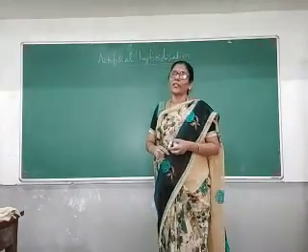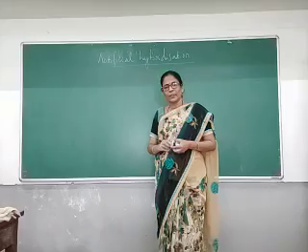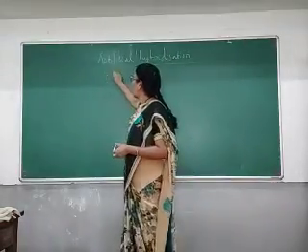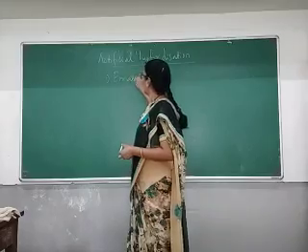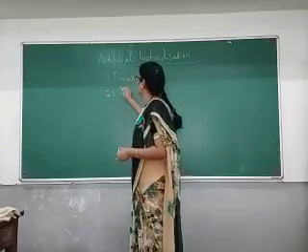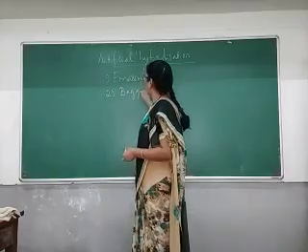This process is called artificial hybridization, and it can be achieved by two techniques: emasculation and bagging.